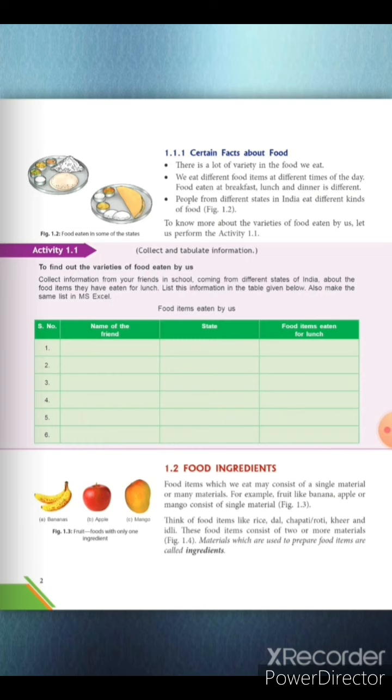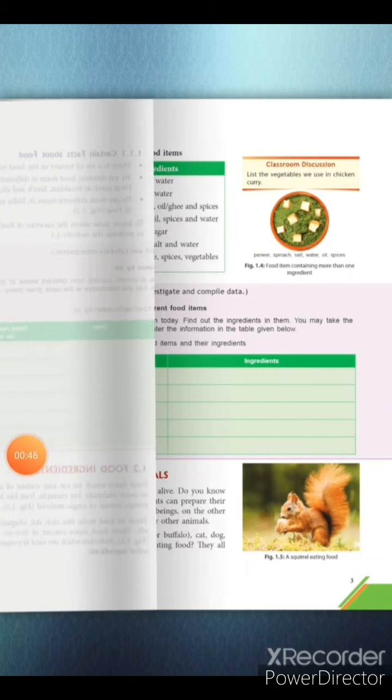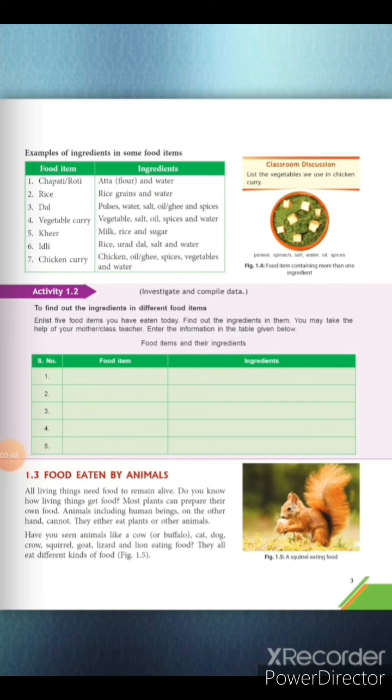There are so many food varieties which we take as a food item. Next is food ingredients. Ingredients means the materials which are used to prepare food items. The substances or the things which are included in a food item are known as ingredients. For example, in making roti or chapati, the ingredients are atta, that is flour, and water, and for making rice, grains and water are used. So in these examples, to make chapati or roti, atta and water are the ingredients.